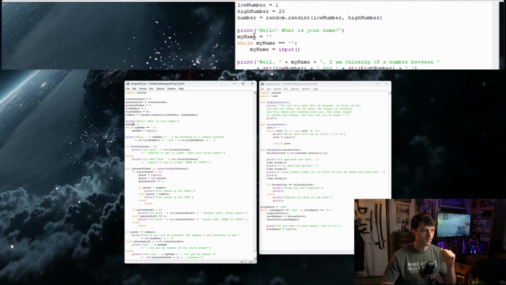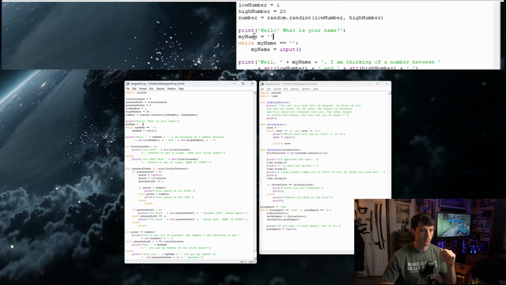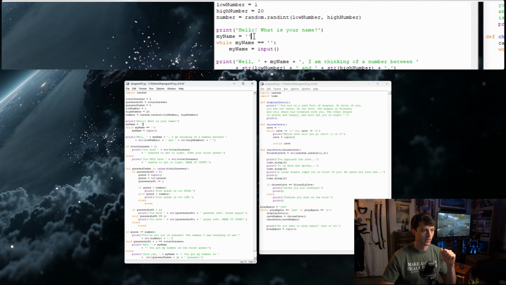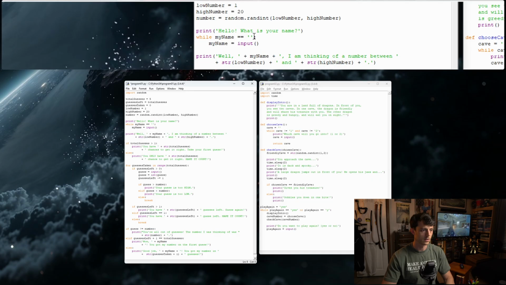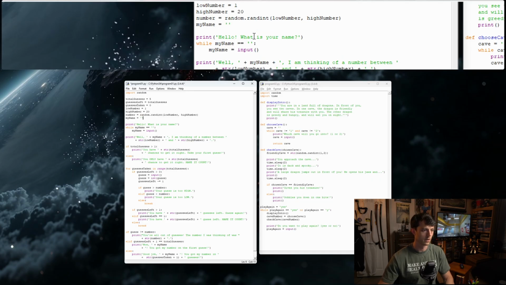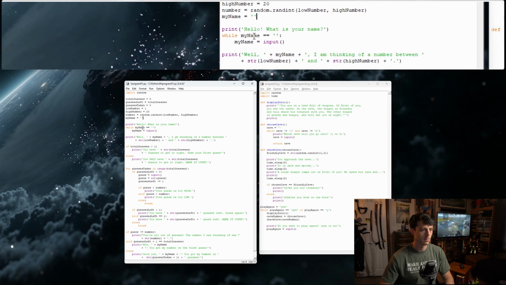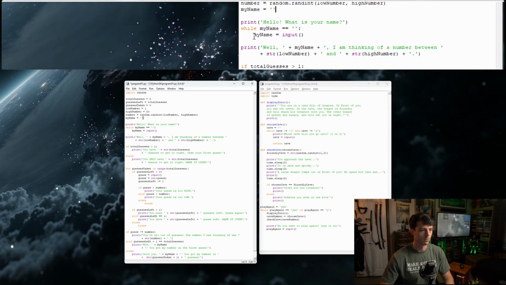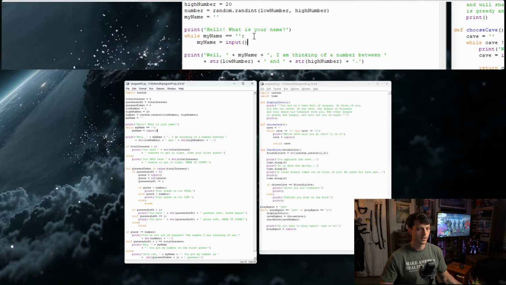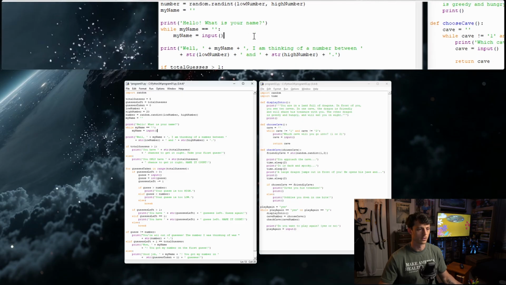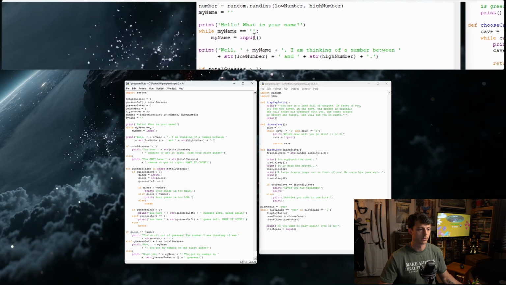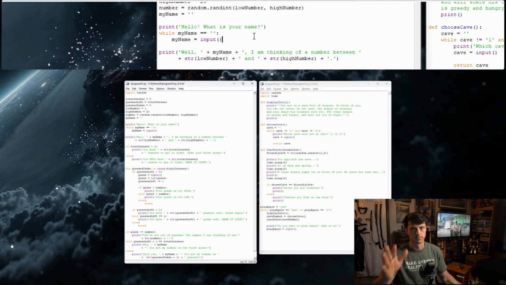Okay, so we're storing my name right here as an empty string. And in fact, let's clean stuff up and put it up here with the other variables. So it's an empty string. So while my name is an empty string, run my name input. I feel like there could be another thing to check: if someone does enter an empty string, we print something else that says, you know, you can't have no name, essentially. Sorry, all of you no names out there.